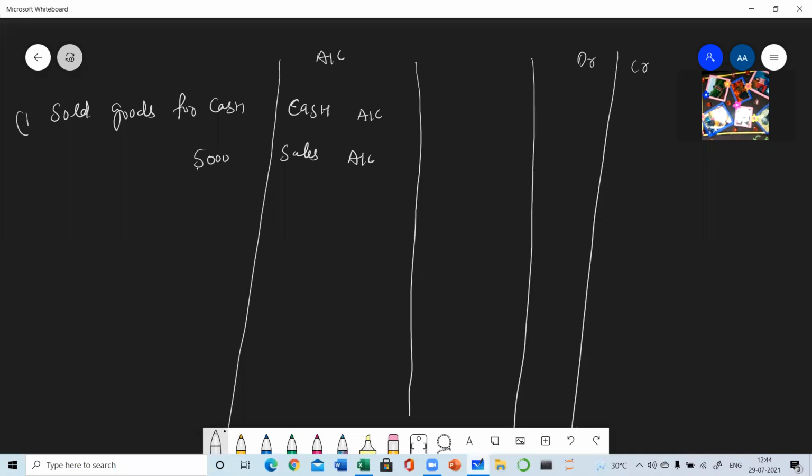So again, I'm explaining: sold goods for cash. You can see that two accounts are involved here, cash and sold, meaning sales. Whenever we will be selling the goods, there will always be one account, sales. So cash and sales. Now identify the nature of these two accounts, according to the modern approach. Please tell me the nature of these two accounts, as we have already done the modern approach.